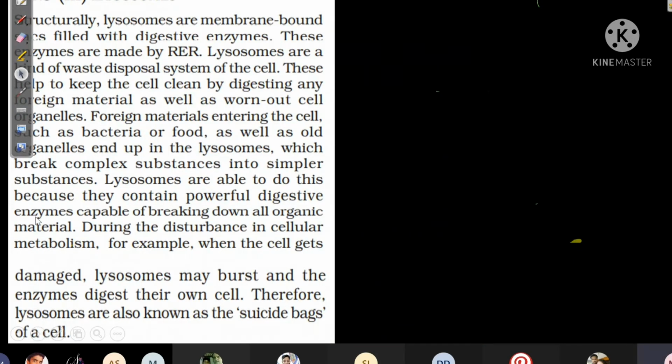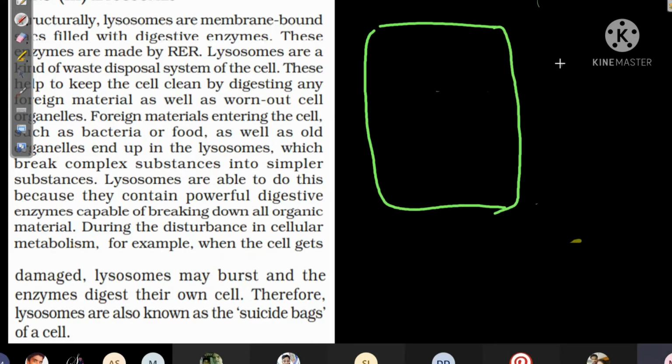Now the next is lysosome. What is a lysosome? Lysosomes are present in both plant cells as well as animal cells. Whether it is a plant cell or animal cell, lysosomes are present in both. Now these cell organelles are called lysosomes.